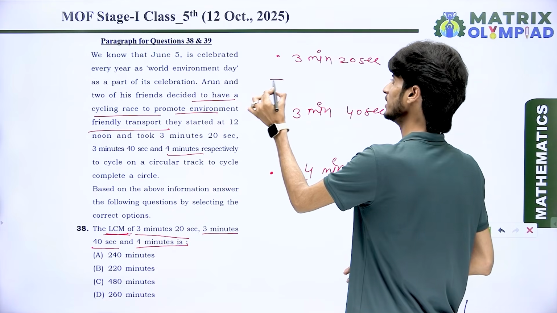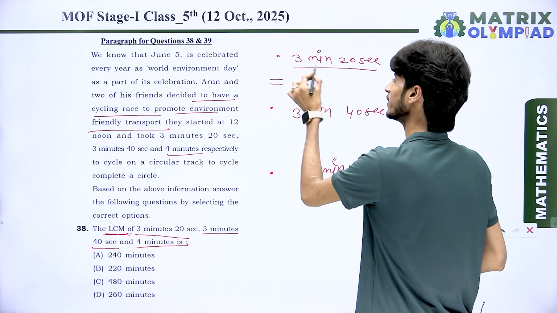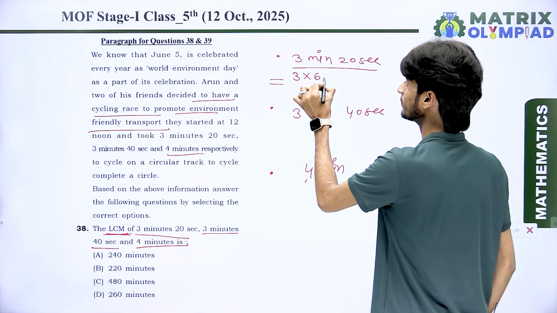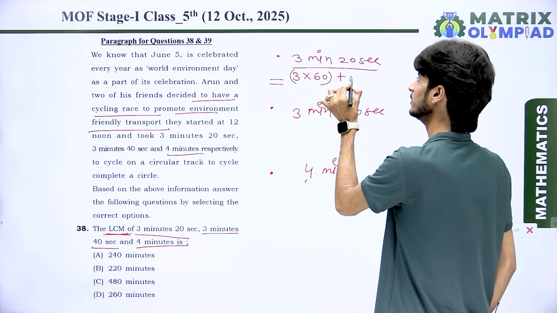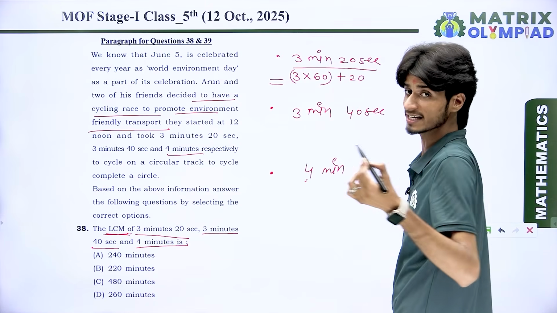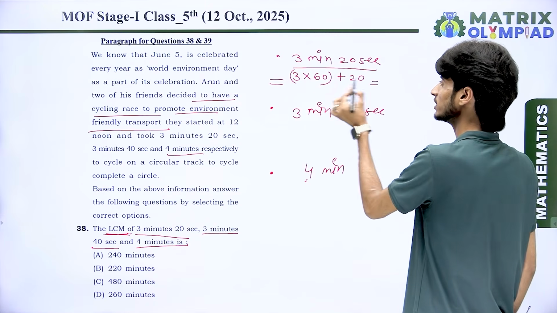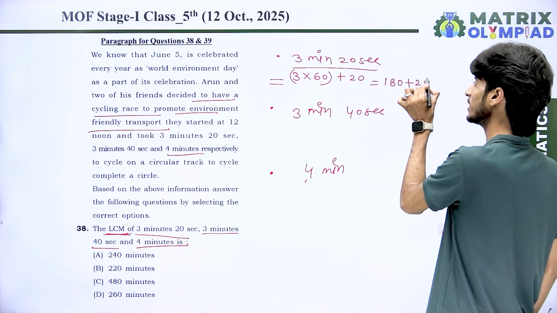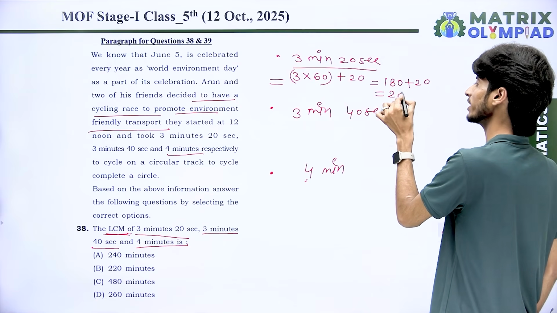Like we convert in seconds only. Whenever 3 minutes is converted into seconds, what do we do? 3 multiply by 60 and add 20, because 20 is in seconds. Then 3 sixes are 18, so it is 180, and plus 20, that means the result is 200